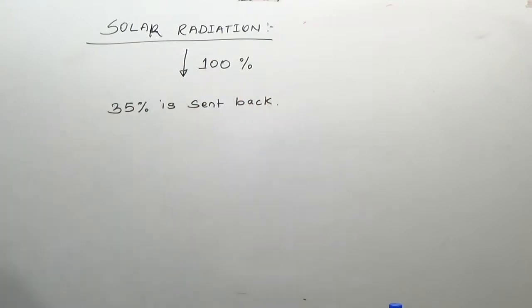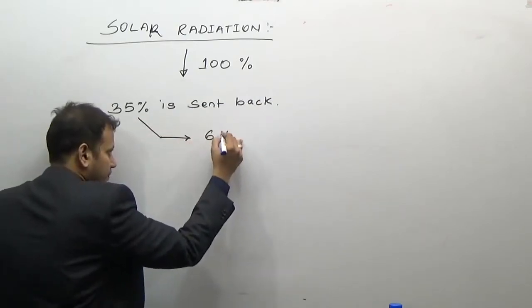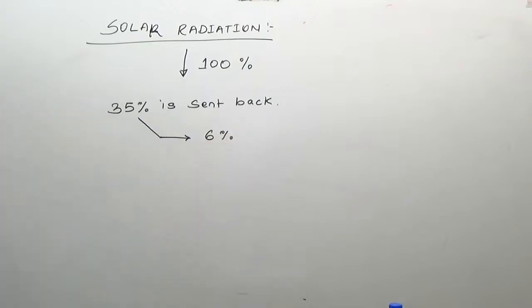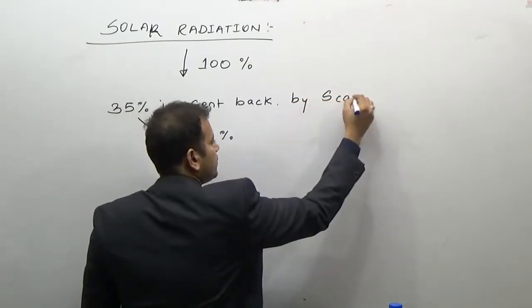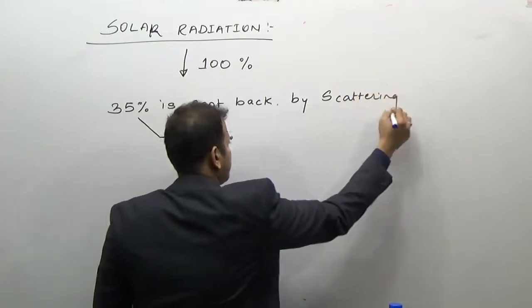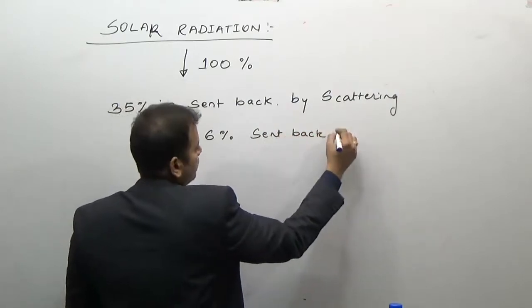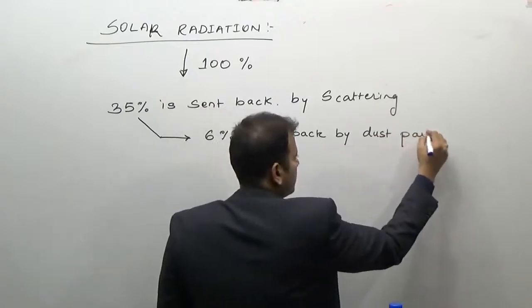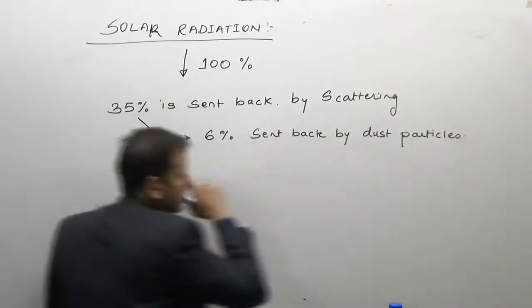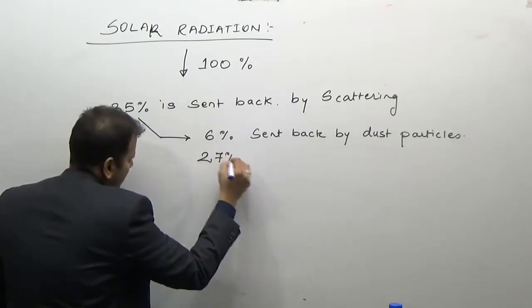Out of this 35%, 6% is sent back by the dust particles, and the next portion is reflected back by the clouds.